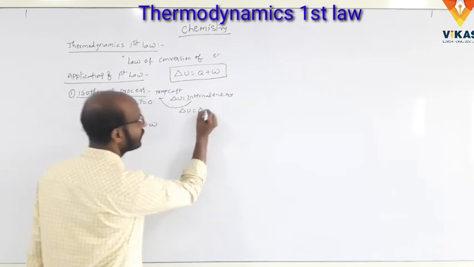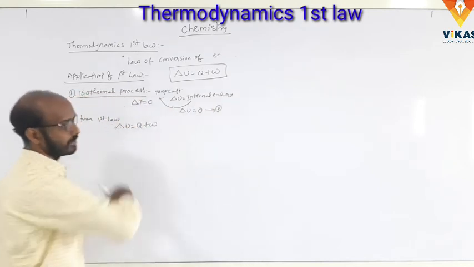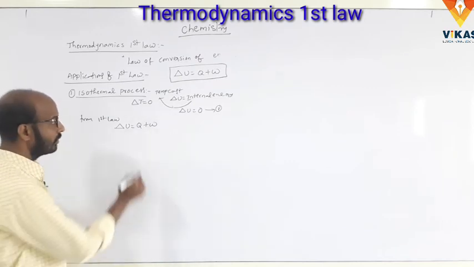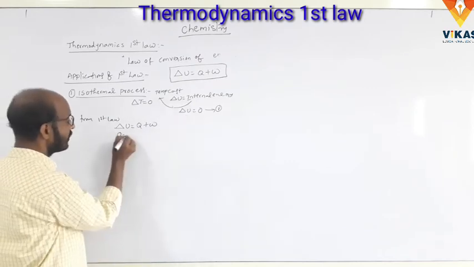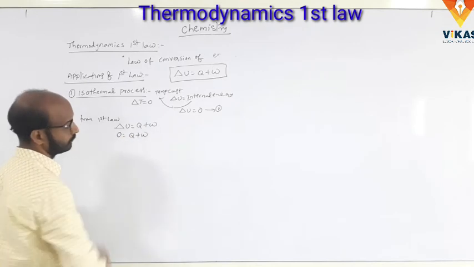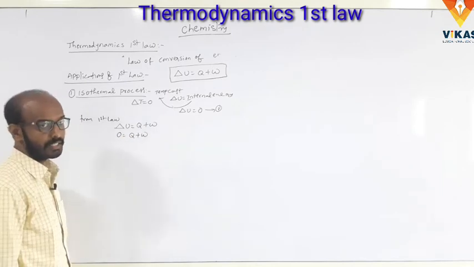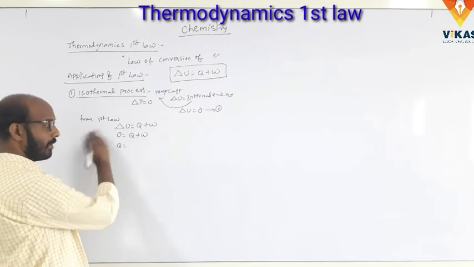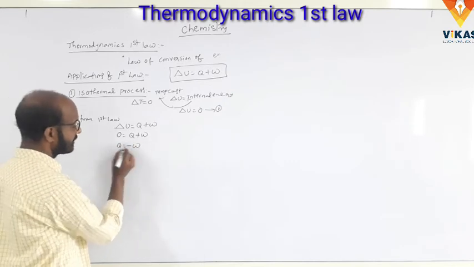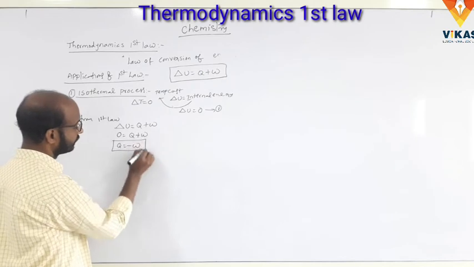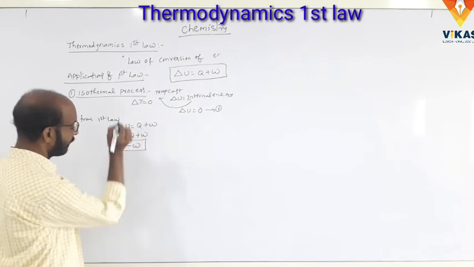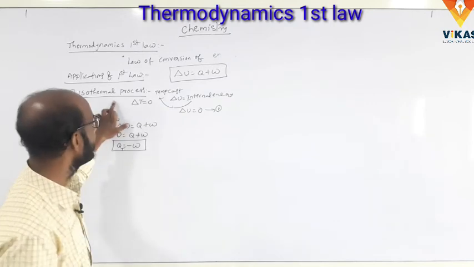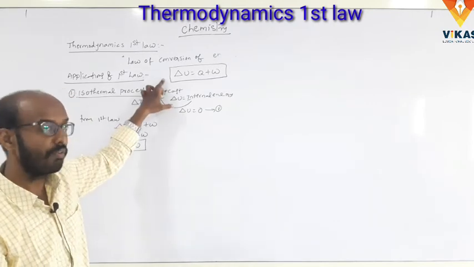Substitute the delta U value in the first law of thermodynamics. Delta U is equal to 0, so 0 is equal to Q plus W. So Q is equal to minus W at constant temperature. That is the isothermal process in the first law of thermodynamics.